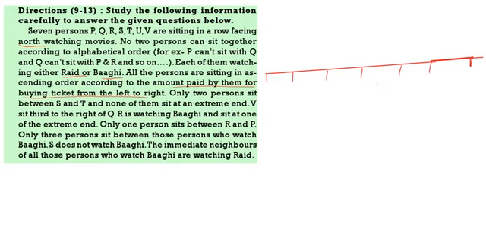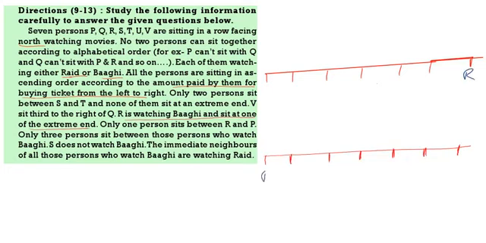Now let us start with this. Now I will draw one more line and I will divide that line also into 7 parts. Now R is watching buggy and is at one extreme end. So let us write R here in the first case.